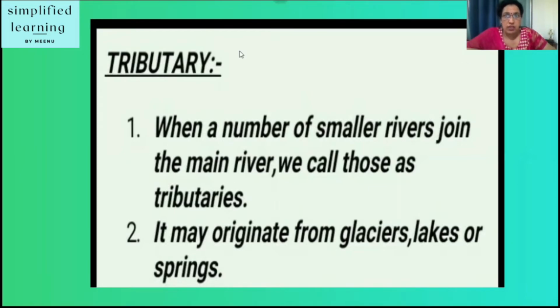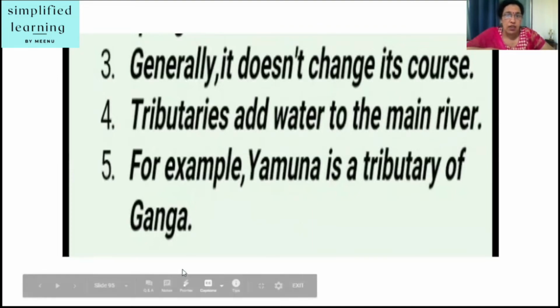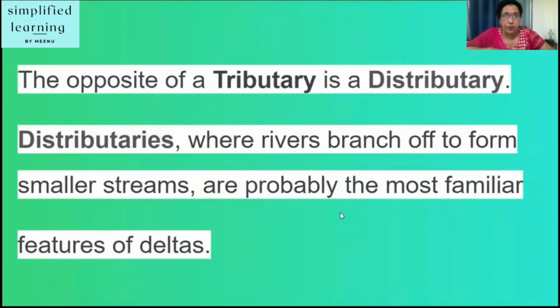It may originate from glaciers, lakes, springs. Generally, it doesn't change its course. Tributaries add water to the main river. For example, Ganga. What is the tributary of Ganga? Yamuna. Yamuna is the tributary of Ganga.